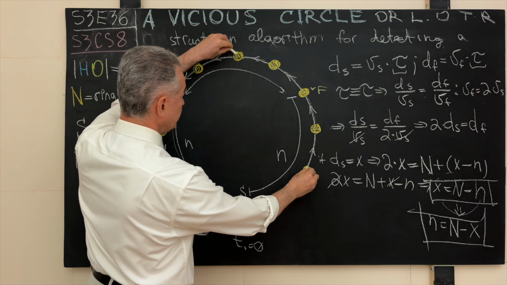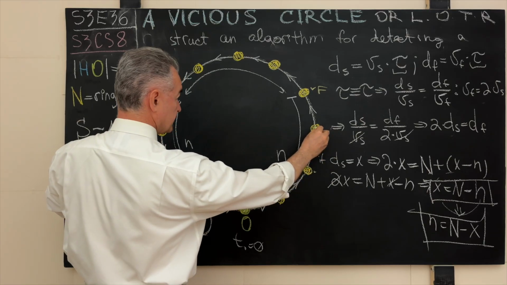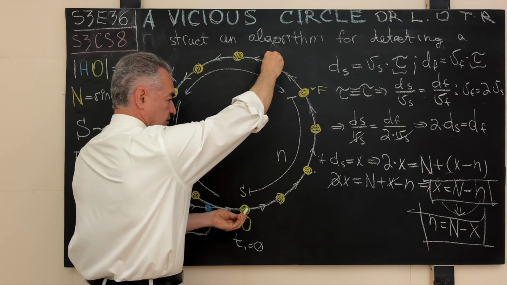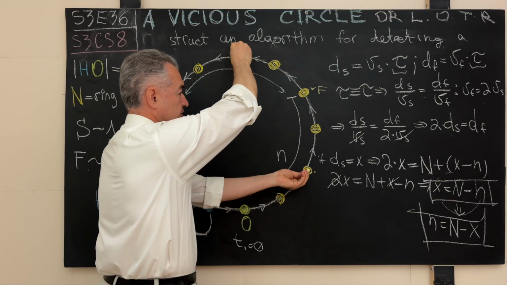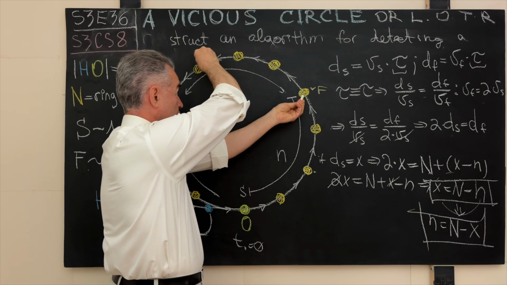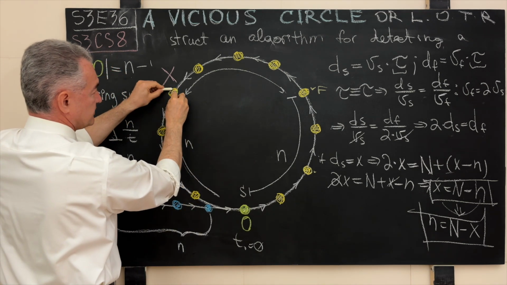This is slow. This is fast. This is slow. This is fast. This is slow. This is fast, and then this is slow, and this is fast right here.